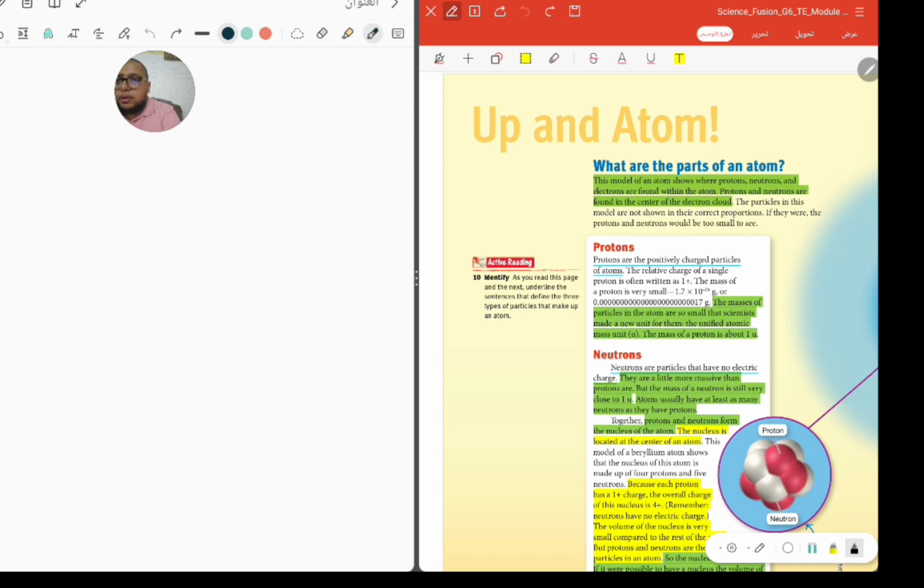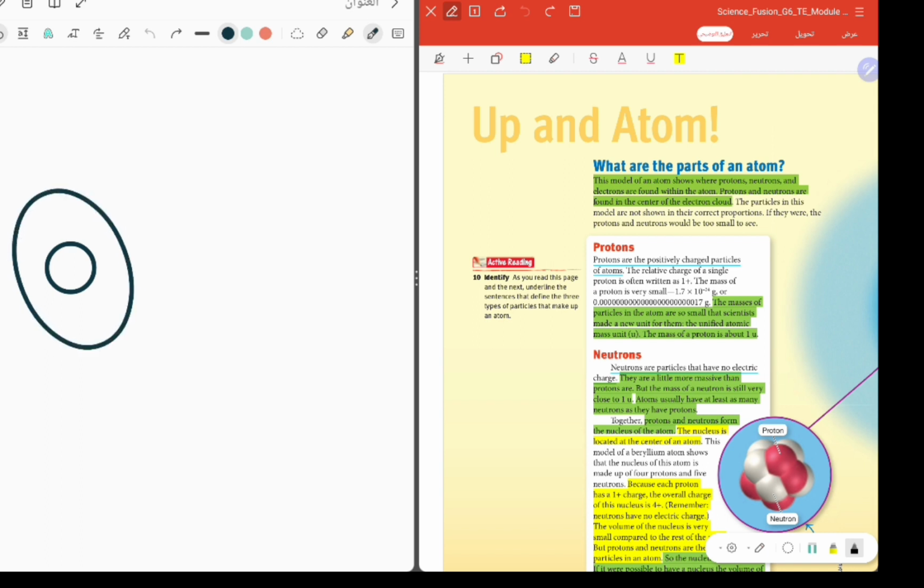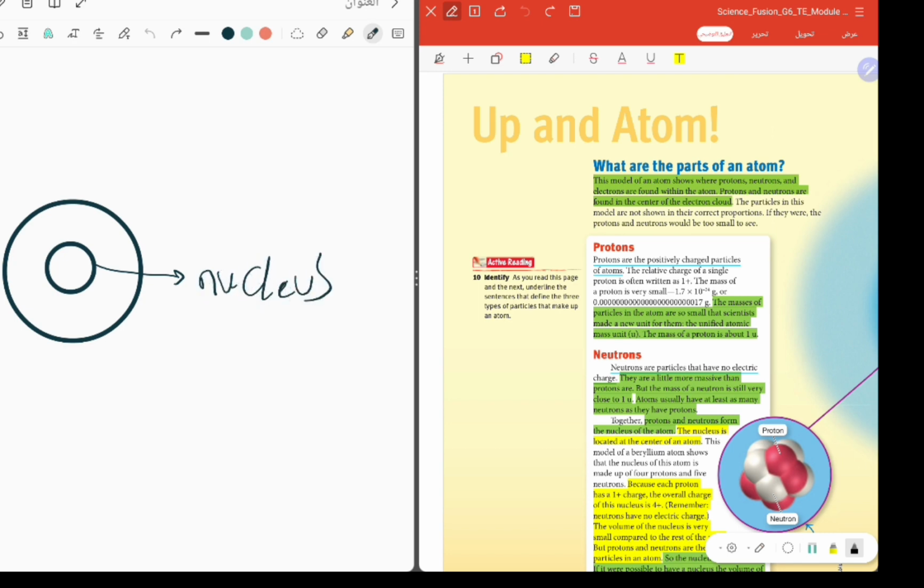We have here a nucleus, and inside the nucleus we find two important things.